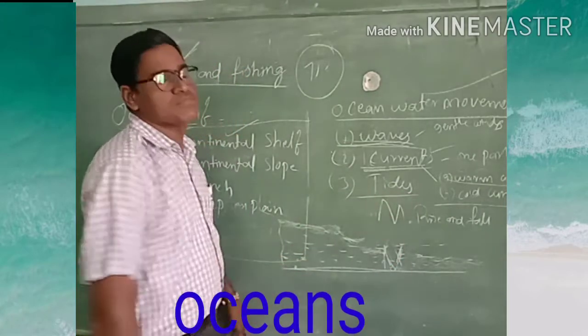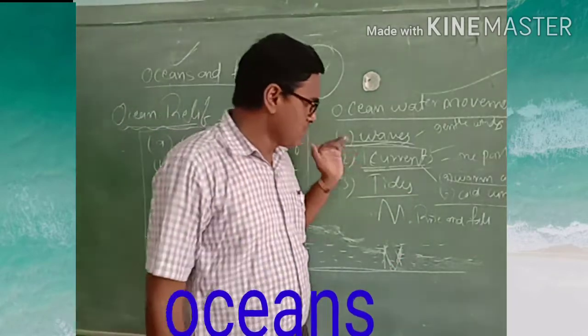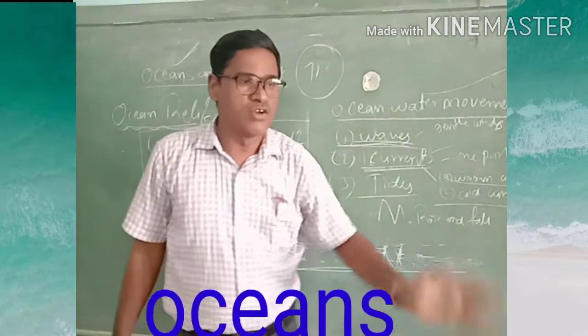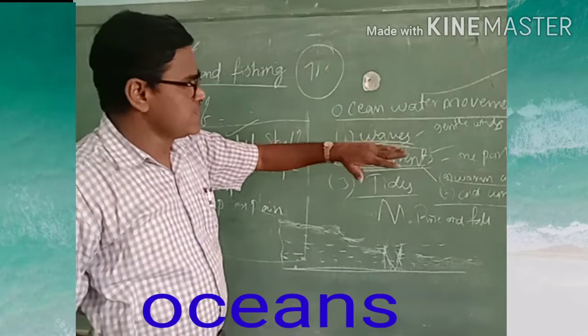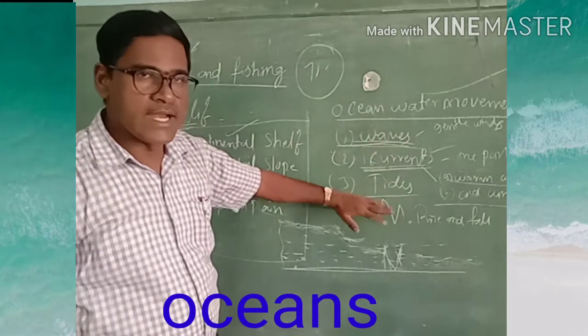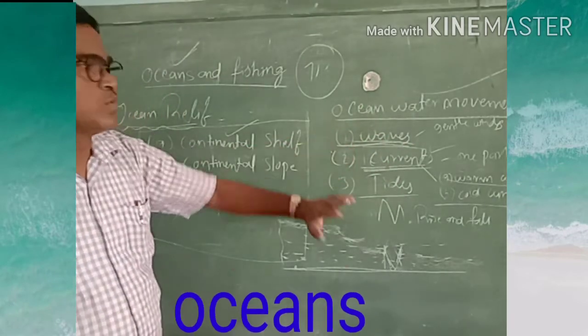Next is tides. Tides are nothing but the rising and falling of water, rising up and down: high tides and low tides. Sometimes you see the tides come to the sea coastal area and then go back again. This is called tides. This is also one type of water movement. So mainly there are sometimes high tides, sometimes low tides. These are the 3 types of movement of the ocean water: waves, currents, and tides.